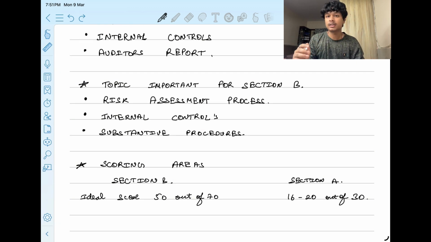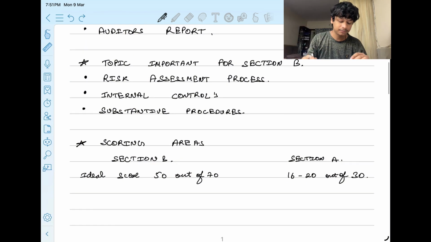Risk assessment process is a question generally asked for 30 marks. There are multiple topics related to the theory part which can be asked, but most importantly, these three topics are important for section B. You can try to do it, and you will learn all the risks while practicing. Practice is very important for the risk assessment question, so that you learn while you solve the questions.